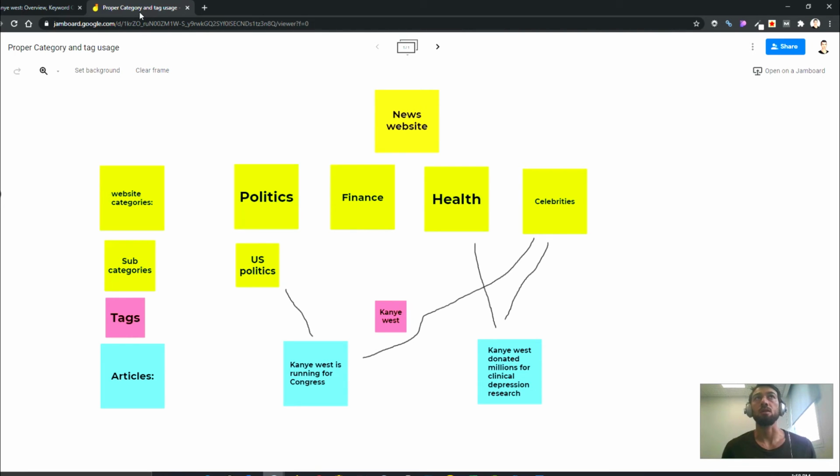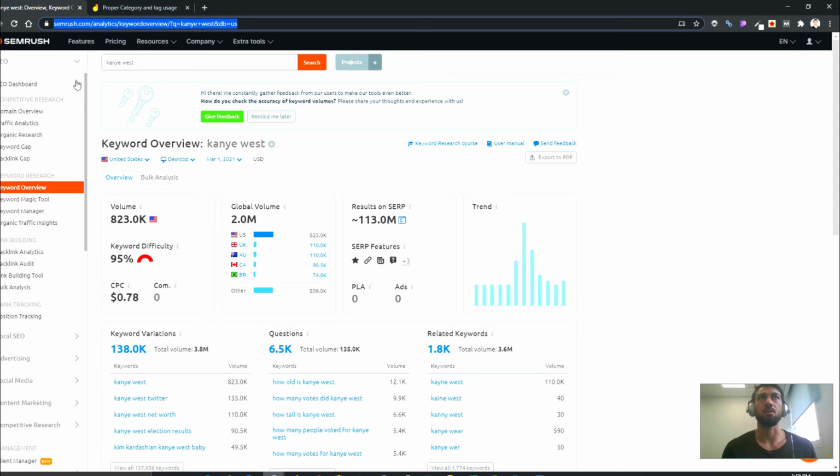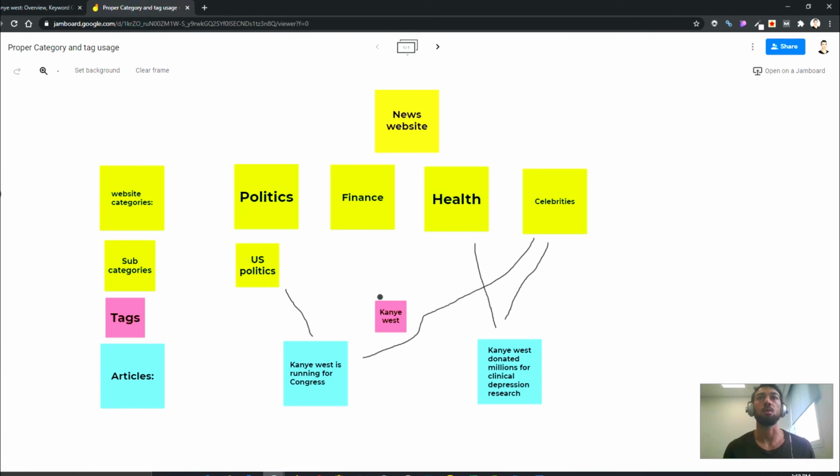And we can check search volume and we can see that just the keyword Kanye West and its variabilities have over 3.8 million searches a month. I'm checking it based on US desktop for March 2021. So we definitely want to rank also for a keyword like Kanye West, but it's not exactly a category. We want to see all the articles related to Kanye West with a tag.